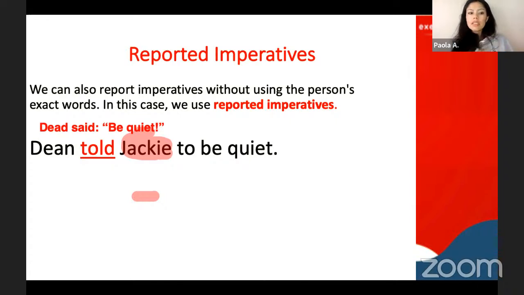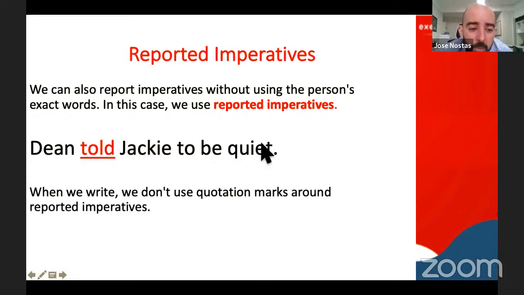My mom told my sister this. My boss told one of the employees that. No, we always mention the receiver with tell or told. Or continuous telling, no? It depends on the context. It could change, all right? Sorry, I cannot hear you very well. This is the only verb that has this imperative mode.